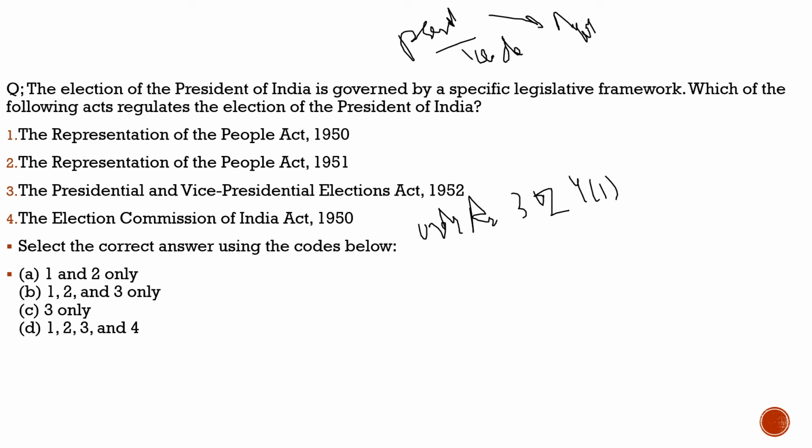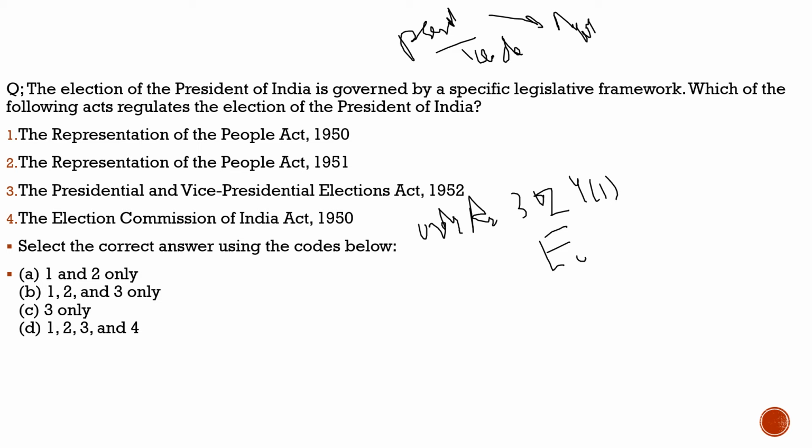Under Article 324 of the Indian Constitution, it is the Election Commission of India which is vested with the power of superintendence, direction and control of conducting the elections to the office of the President and the Vice President of India.